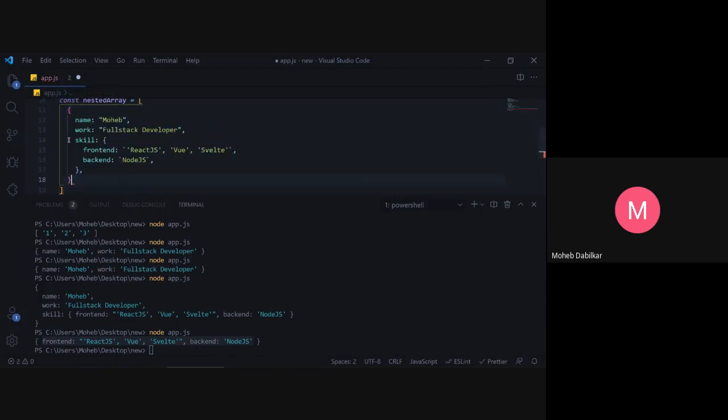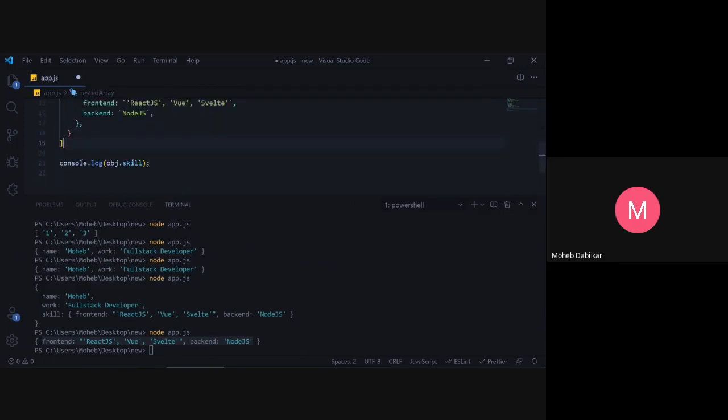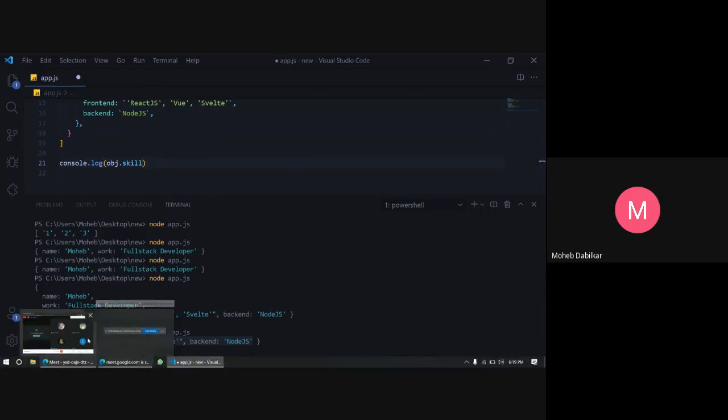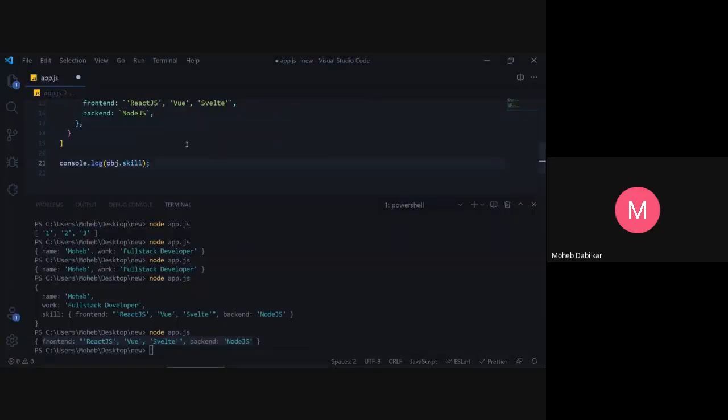Now I would like to ask you a question. What if I don't put a semicolon over here, or remove the semicolon over here? Will the code work? Yes, sir. So I just removed the semicolon from here. You see this semicolon?